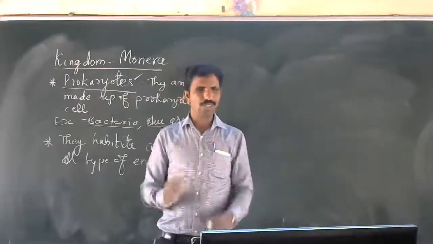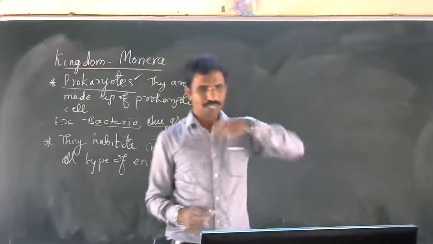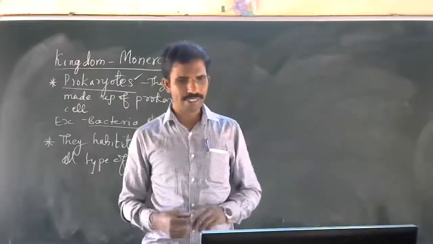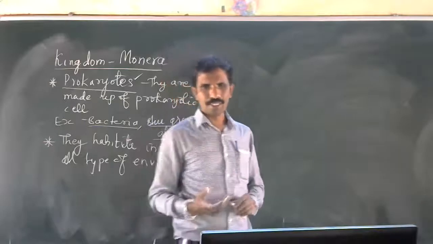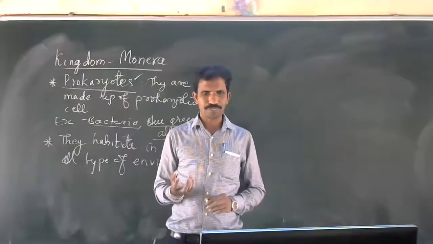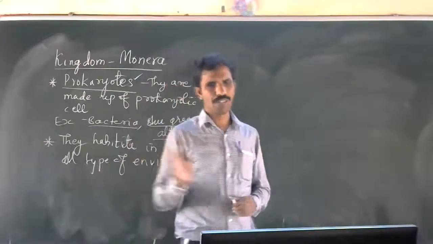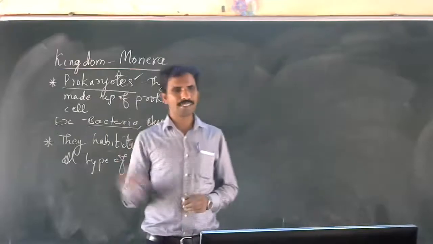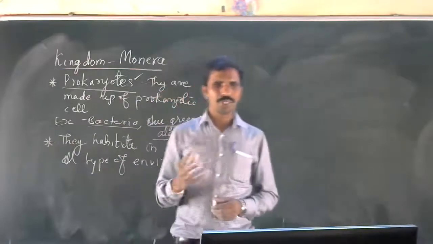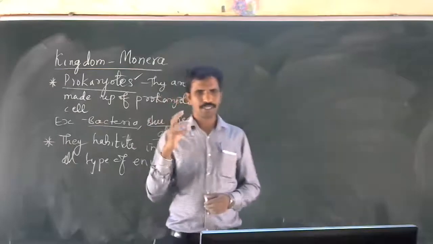On our skin there is a bacteria called Staphylococcus. Inside the body, in the intestine, there is Lactobacillus. In the body, E. coli is there. Like that, many bacteria reside in our body and in other animal bodies also. Ruminants are the animals which do the mastication or ruminating process.